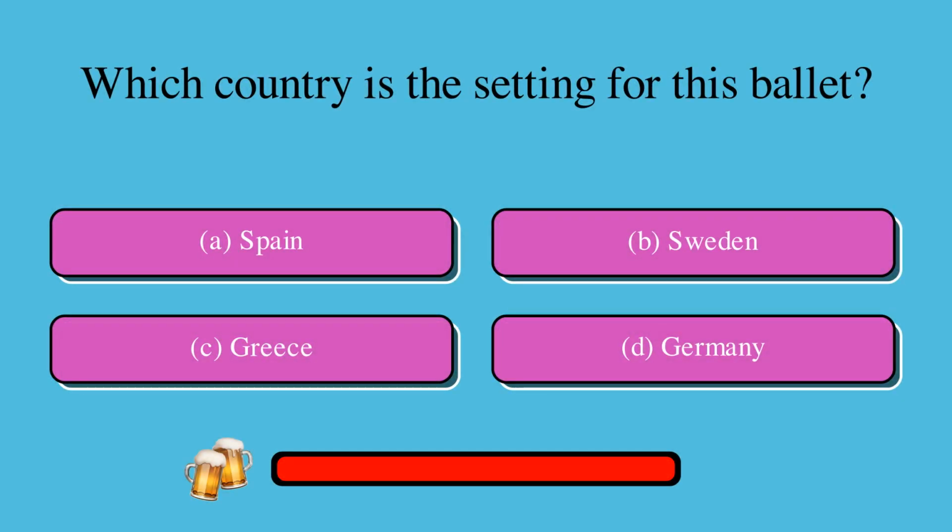Which country is the setting for this ballet? Is it A. Spain, B. Sweden, C. Greece, or D. Germany? The correct answer is D. Germany.